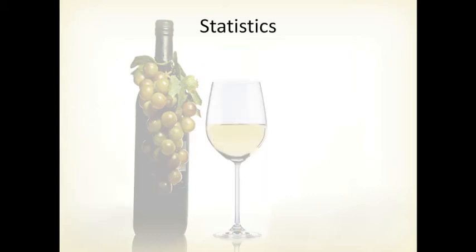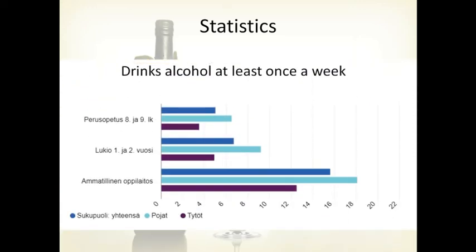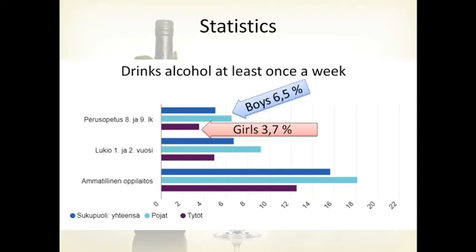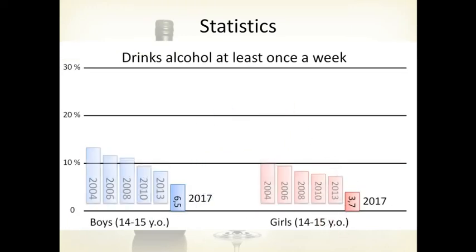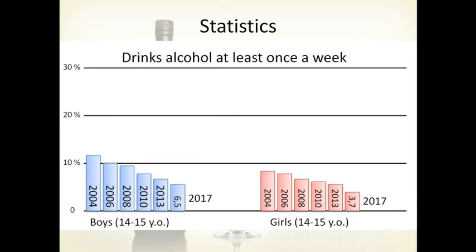So some statistics to the end. Here are some statistics about alcohol consumption of someone your age, and you can see from here that 6.5% of the boys drink every week, and for girls this is 3.7%. And the trend has been downward lately. It almost seems like drinking alcohol has gone out of vogue a bit. From 2004, when they started getting these results, the trend has been downward.